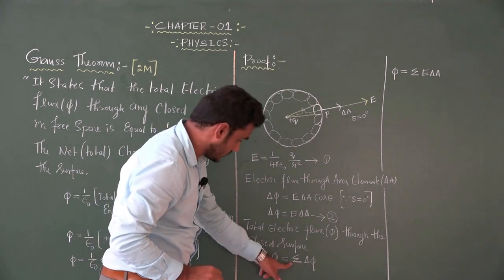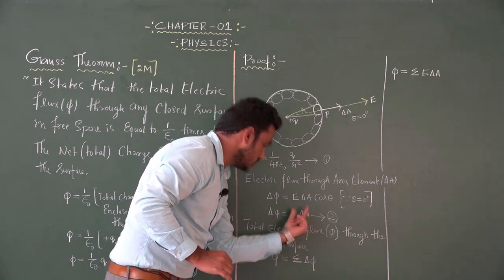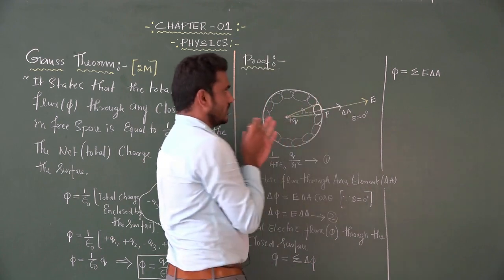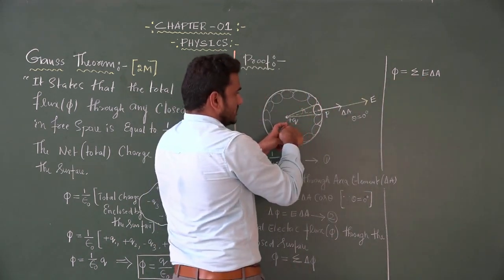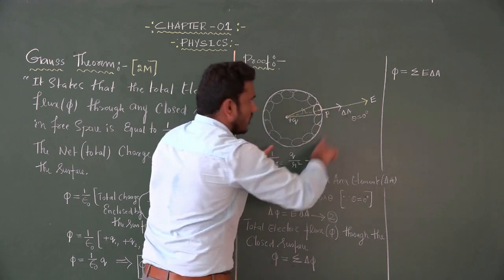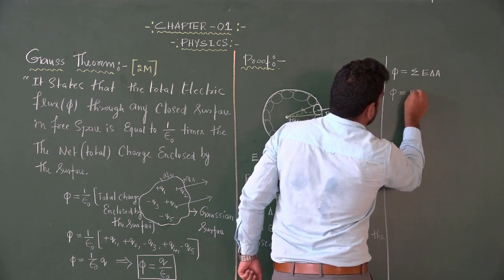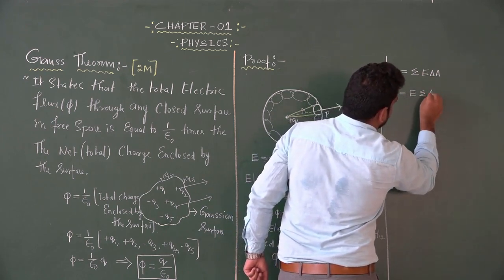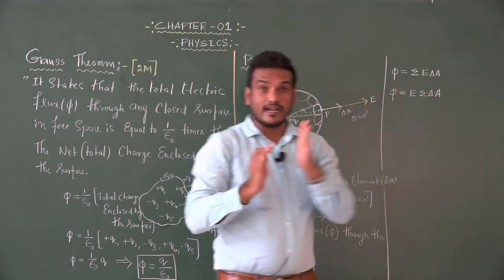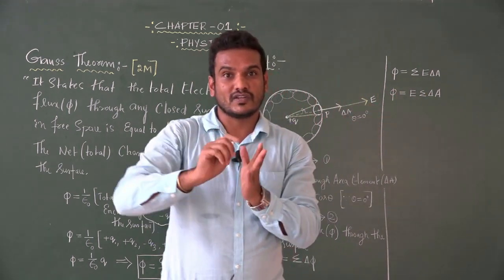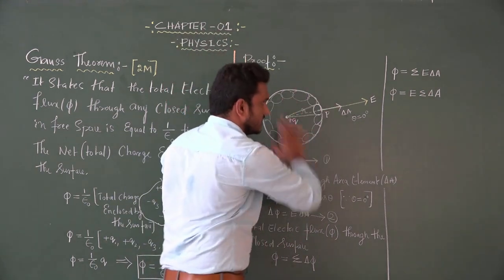So phi is equal to summation of E delta A, from equation number 2. You can notice one thing: the electric field due to the positive point charge is constant at all points, so I am taking it outside. Phi is equal to E summation of delta A. Here the summation of delta A is nothing but the total surface area of the sphere.